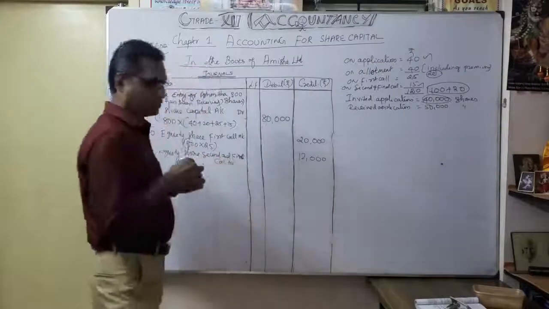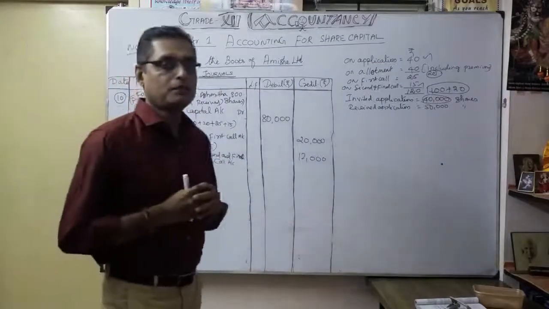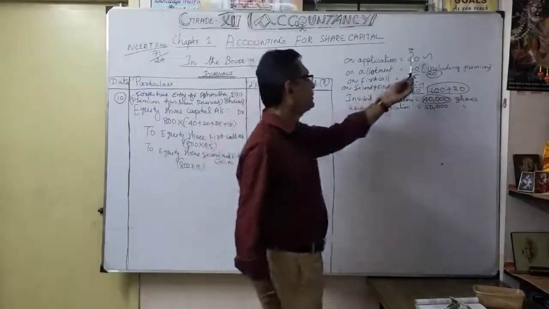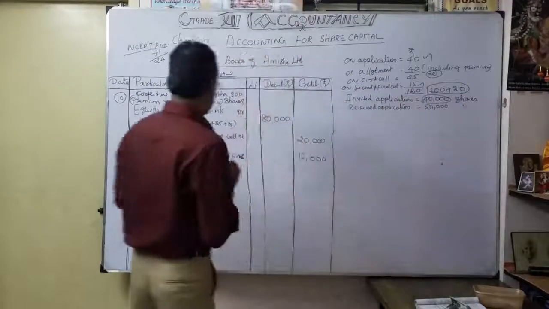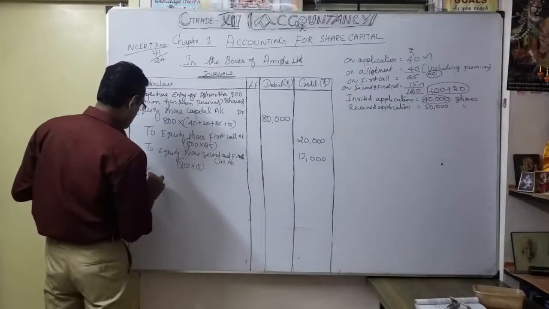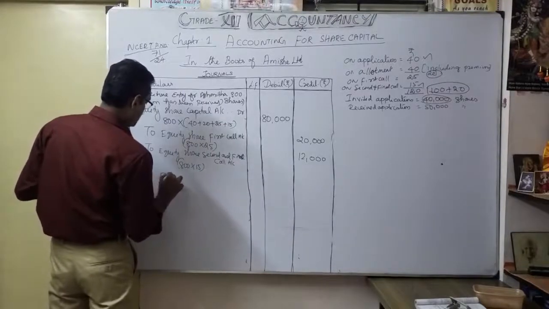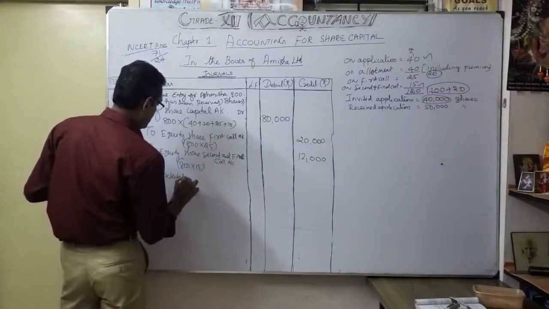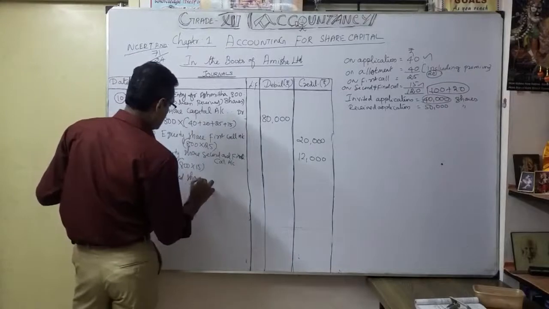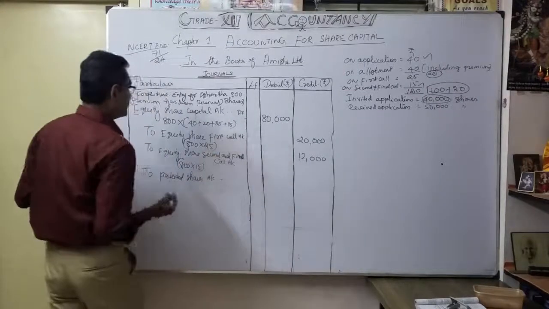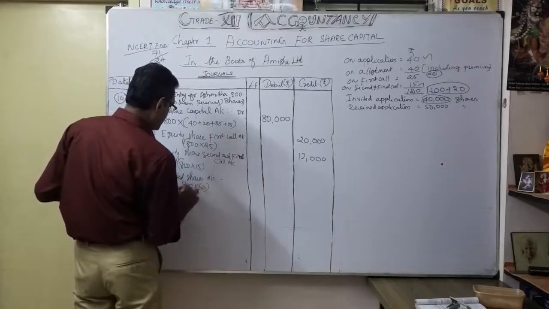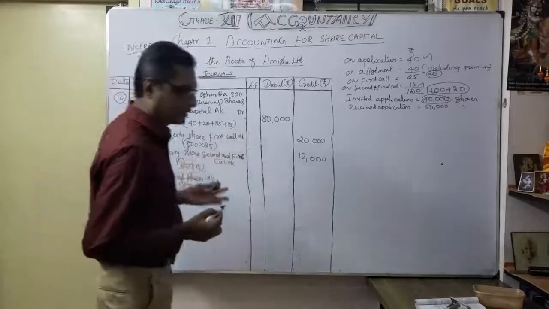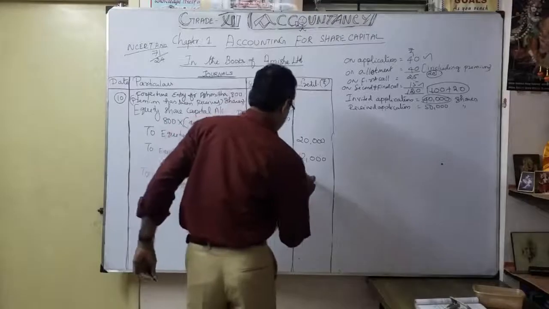Now how much money was paid by Ashmita? 40 rupees you paid, 20 rupees for the share allotment, so 40 plus 20, 60 only you paid. So to forfeited shares account, how much? Been able to pay only 800 into 60, so 48,000.